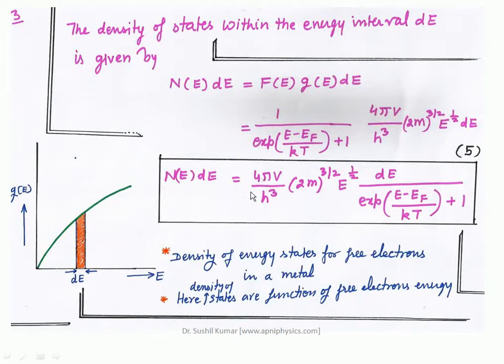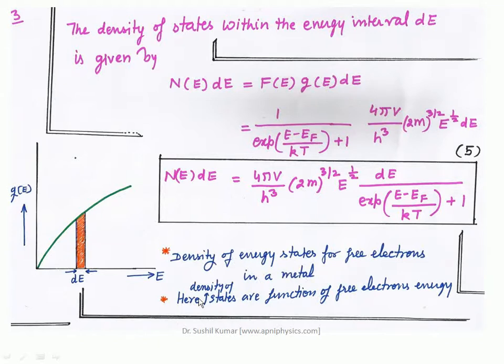If one draws this result of density of states against the energy, the behavior is like this curve. Within this energy interval dE, it indicates the quantum states up to here. This is the density of energy states for free electrons in a metal.